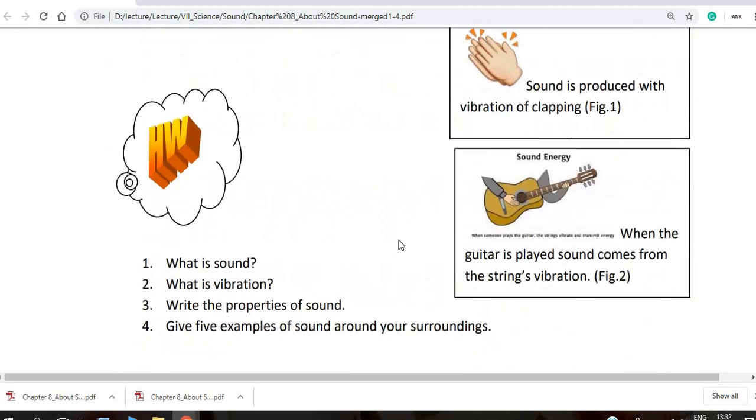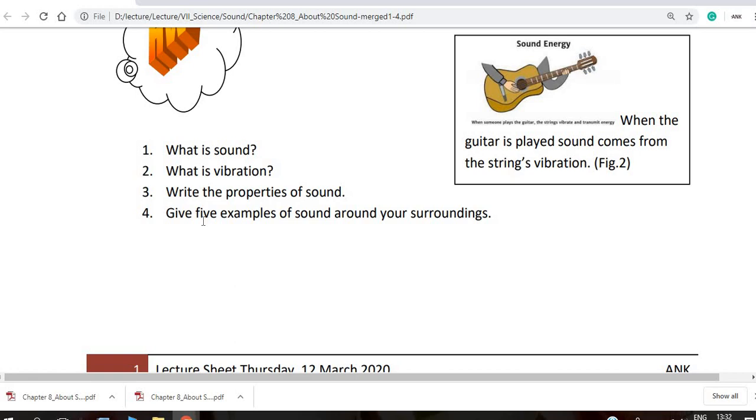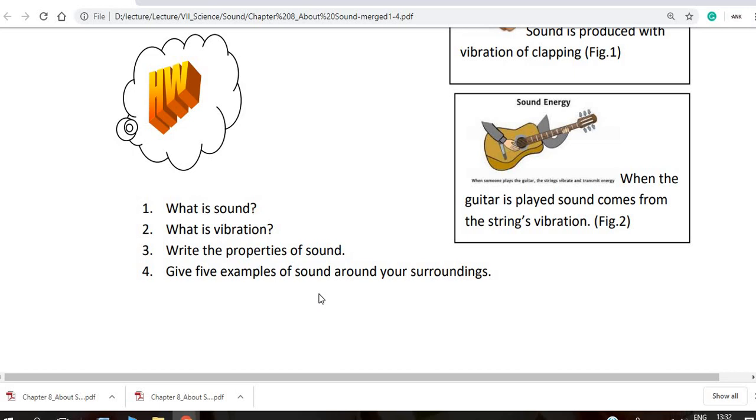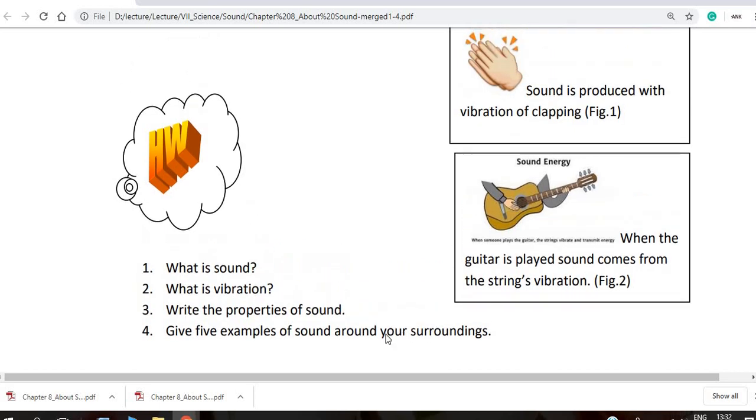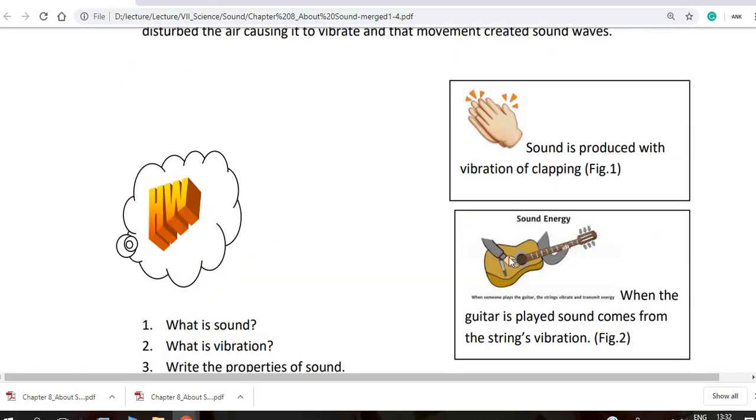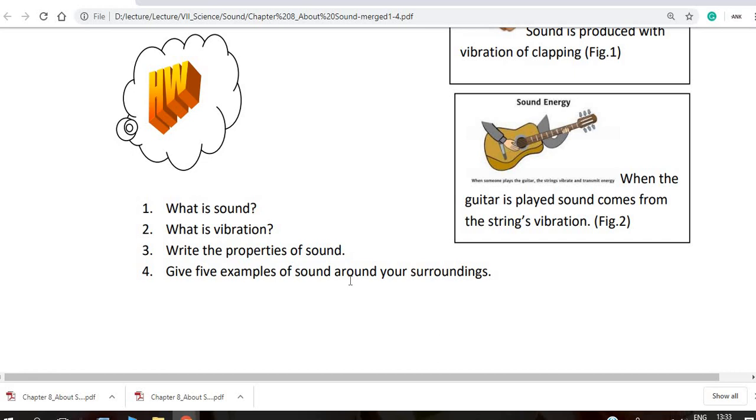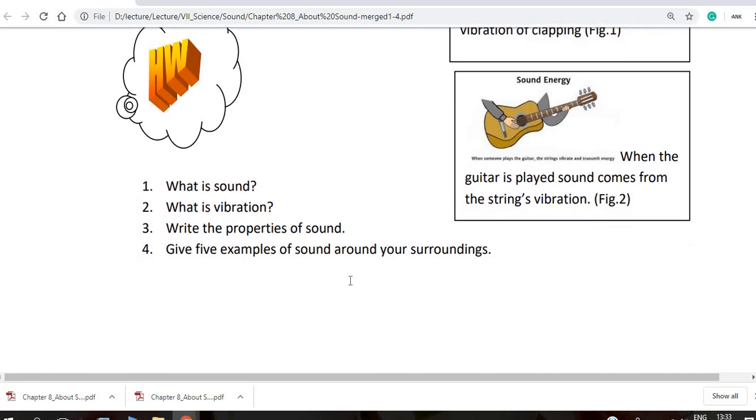You can write and give examples of sound from your surroundings. A lot of sound comes from there. Clapping hands is one kind of example, playing guitar is another, and the sound from the television. The mobile phone is also another source of sound. A lot of sound comes from here and there.